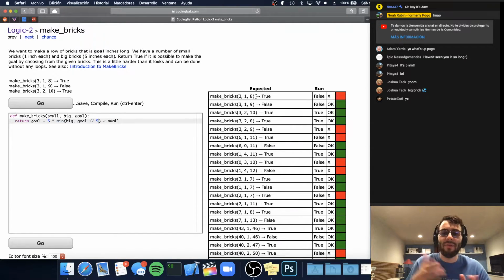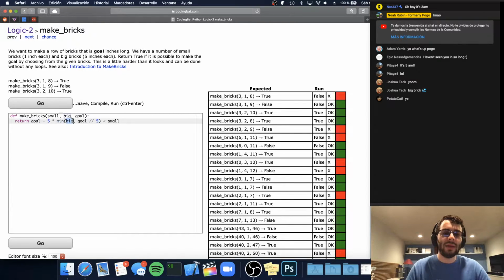One big brick is 5, and then we could use 3 other ones. And then in the case of 10, the 10 divided by 5 is 2, so we could use 2 big bricks to make the 10. Or we could use 1 big brick and 5 small ones, or 0 big and 10 small ones. But the idea is that the maximum number of big bricks that we can use is goal integer divided by 5. So hopefully that much makes sense, right?